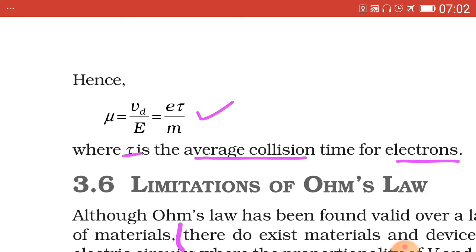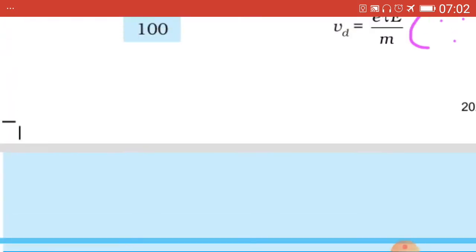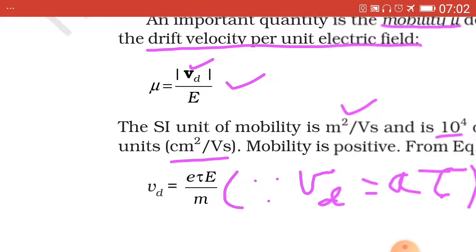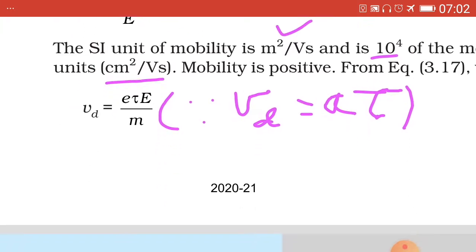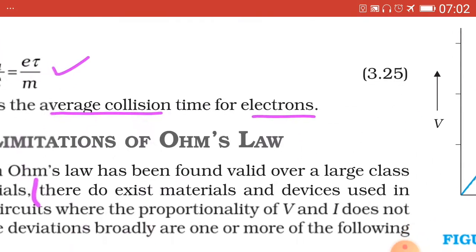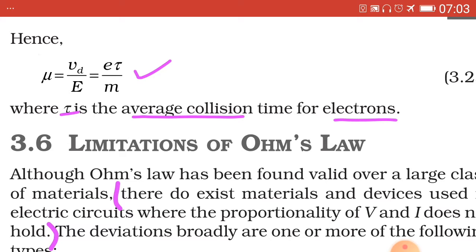Why? Because in the original equation of mu from the definition, mu equal to mod Vd upon E and Vd equal to eE upon m into tau, the capital E electric field upon capital E will cancel away, and as a result we have mu equal to e upon m into tau, that is equal to e tau upon m, which has been tick marked.